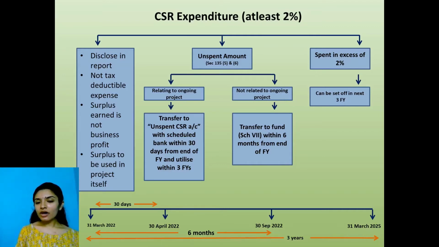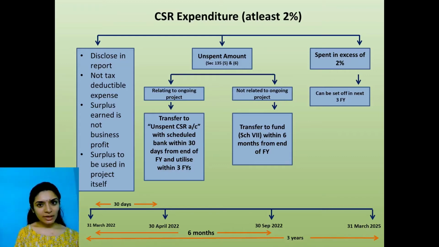Okay. Now, if I have some unspent amount of 2 lakhs related to this construction of a hospital, then the Act is telling transfer this amount to an unspent CSR account that is maintained with a scheduled bank within 30 days from the end of the financial year and utilize that amount in that project over the next 3 financial years. And what is the idea here? So 2 lakhs is my unspent amount that I found out on 31st of March 2022, my year end.